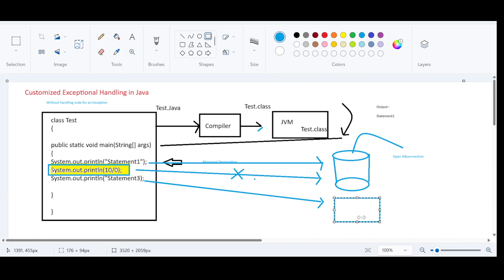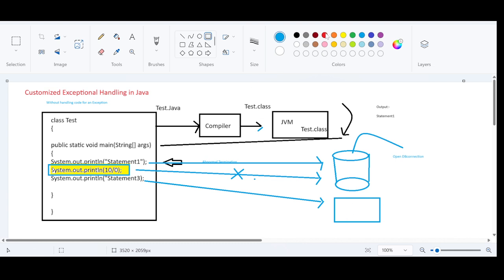So this DB connection will remain open forever, right? Because the termination is abnormal and termination occurred in the second statement. In the second statement, there is an instruction that is throwing an error, throwing an exception. Because of that exception, the main thread will not proceed to the third statement. And the third statement is very important, which has to close the DB connection.